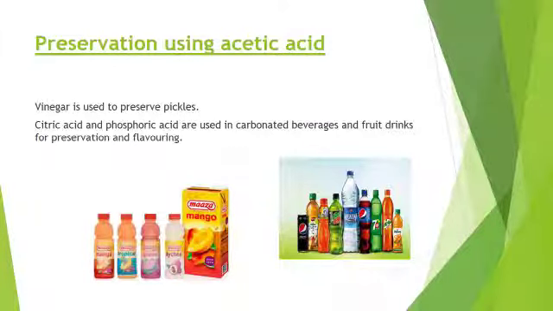Next method, preservation using acetic acid. Acetic acid is also known as vinegar. You know that. It is used to preserve pickles. You must have eaten onion with vinegar in restaurants. When you go to the restaurant for dinner or lunch, you ask for the onion dipped in vinegar. So this is the method to preserve onion.